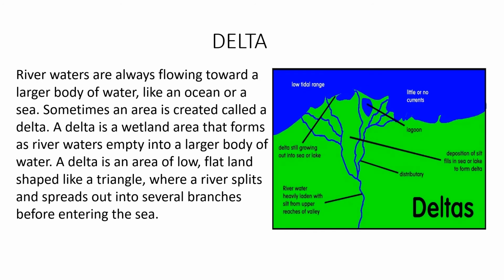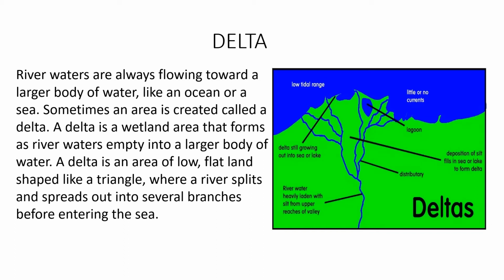Yes, students. Next is delta. As you can see in the picture, the diagram of delta is also shown. River waters are always flowing towards a larger body of water like an ocean or a sea. Sometimes an area is created called a delta. Delta is an alluvial deposit formed at the mouth of a river. Alluvial means made up of sand and earth that is left by rivers or floods.